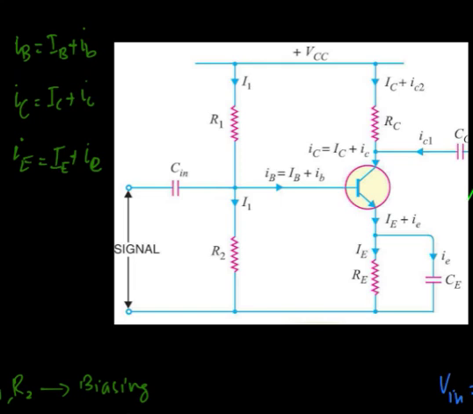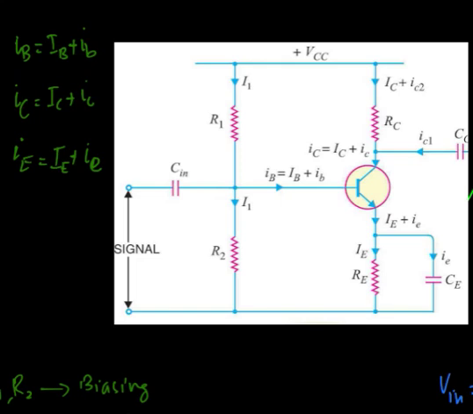That means it will not reduce the output voltage of the signal. And also here you can see that this coupling capacitor isolates the DC collector current IC from reaching the next stage, and also the input capacitor Cin blocks the DC current from going to the signal source, and it also blocks any DC component present in the signal voltage.